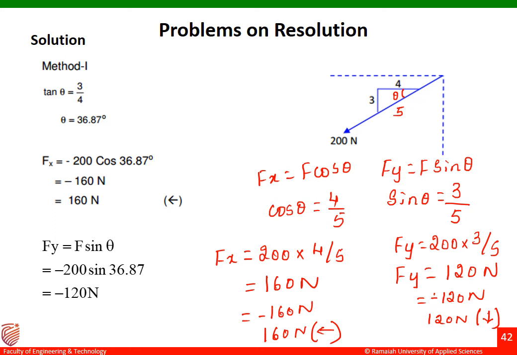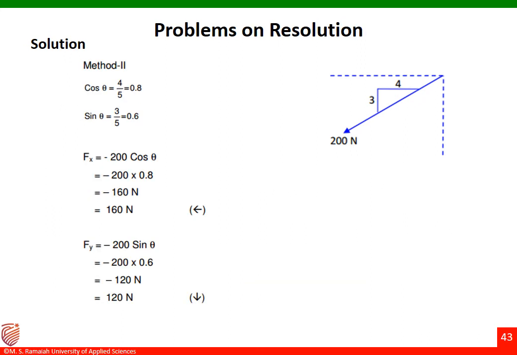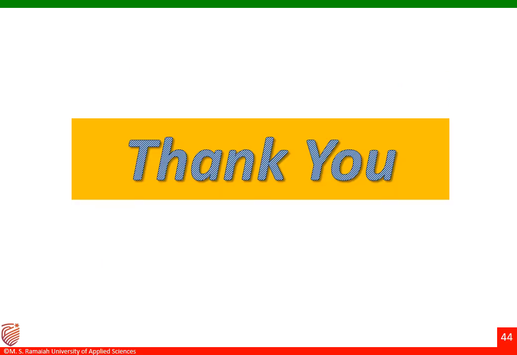I have explained different methods to solve these problems. The same thing has been solved in this slide, that is, method 2. Without finding out the angle theta, they have done the resolution there. Fx equal to 160 Newton and Fy equal to 120 Newton here. Thank you.